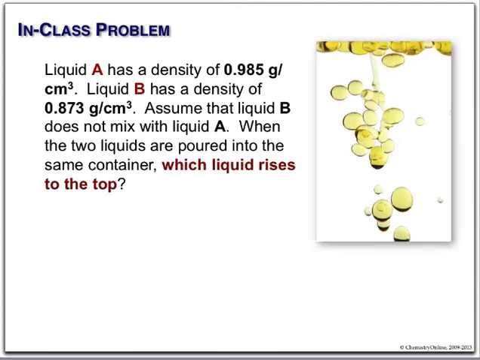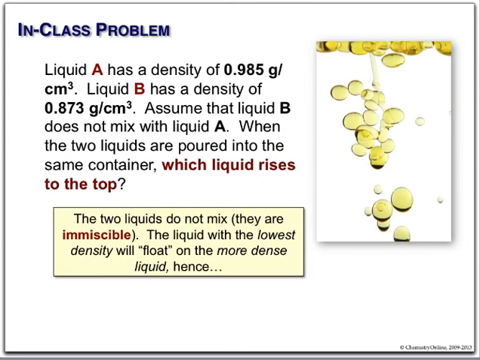Another simple problem. Here we have two liquids that are immiscible. We're given densities for liquid A and liquid B. In an immiscible liquid, they do not mix. The density determines which one will float. In this case, liquid B, the lowest density, will rise to the top. Think about the cannonball floating on mercury.